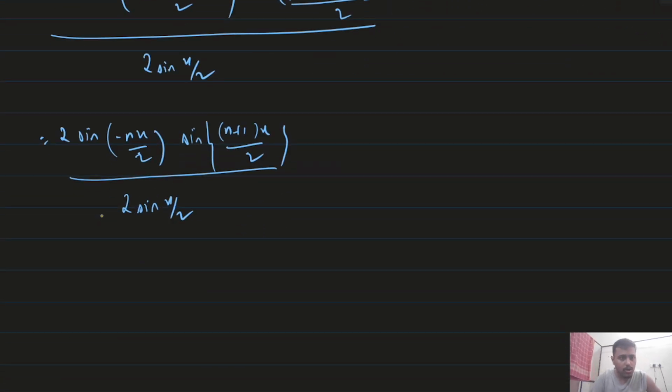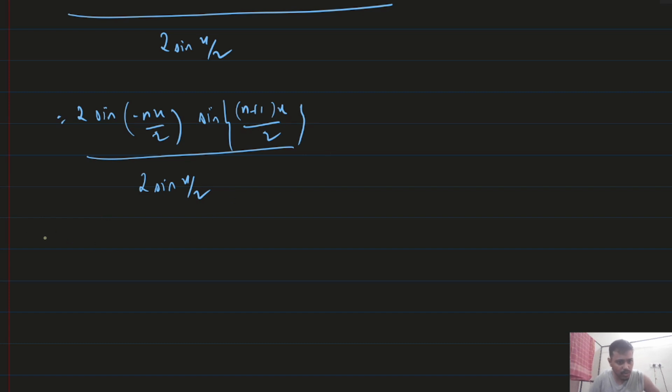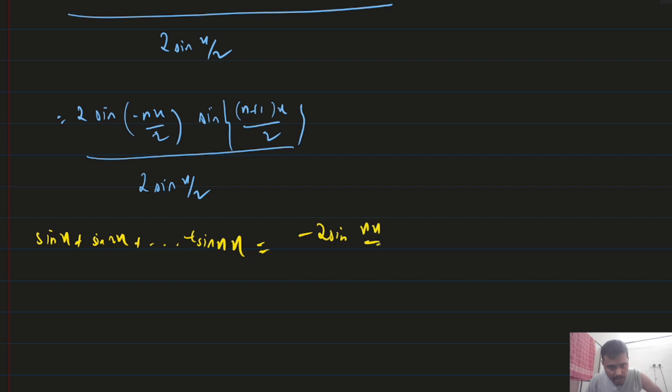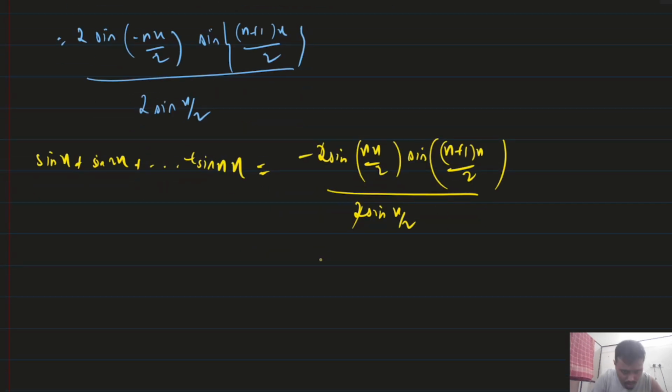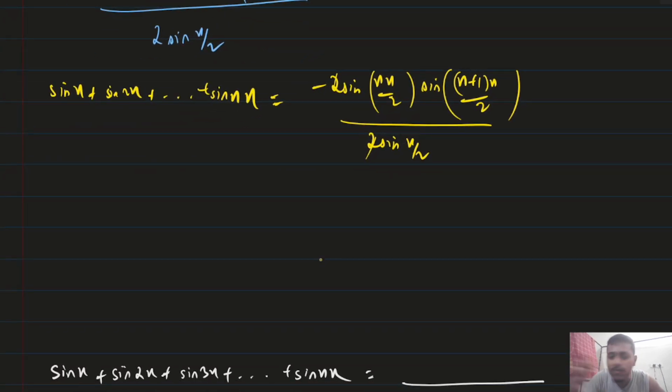So sin x plus sin twice x plus dot dot dot sin nx will come out to be minus of 2 sin nx by 2 sin of (n plus 1)x by 2 divided by 2 sin x by 2. The 2 will be cancelled out.